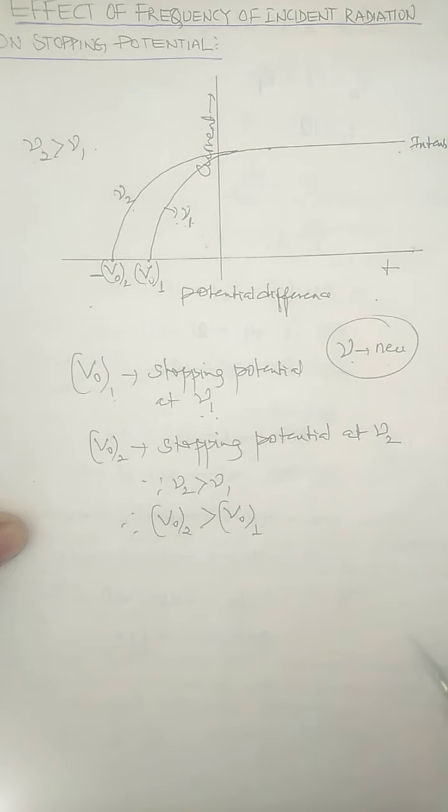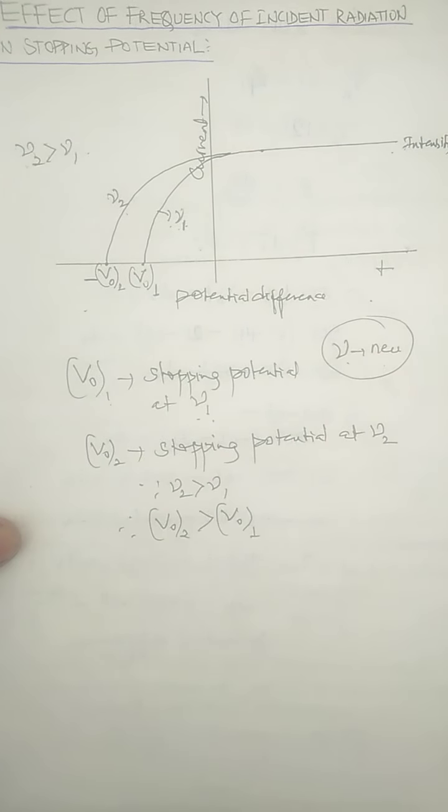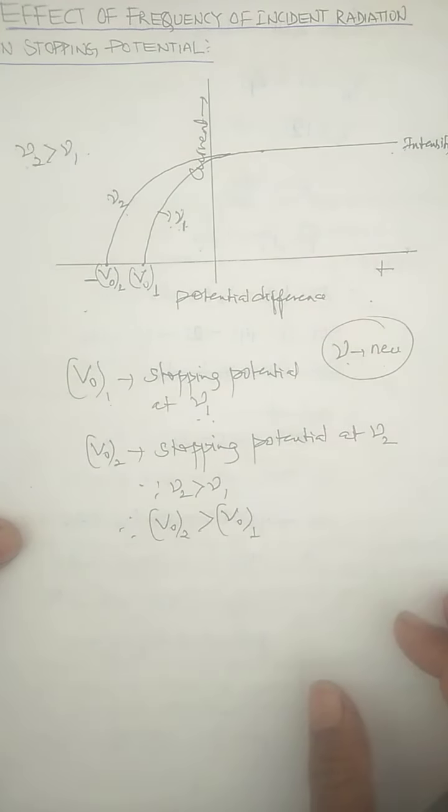And this increase in the stopping potential is due to the increase in the kinetic energy, the maximum kinetic energy of photoelectrons. Okay, so children, from here one conclusion we can draw: the maximum kinetic energy of photoelectrons, which is also equal to the stopping potential, increases linearly with the frequency of incident light.